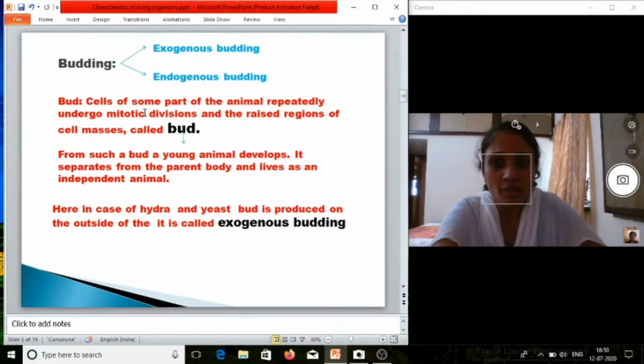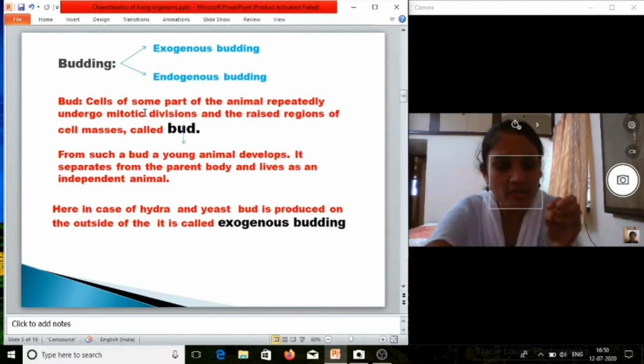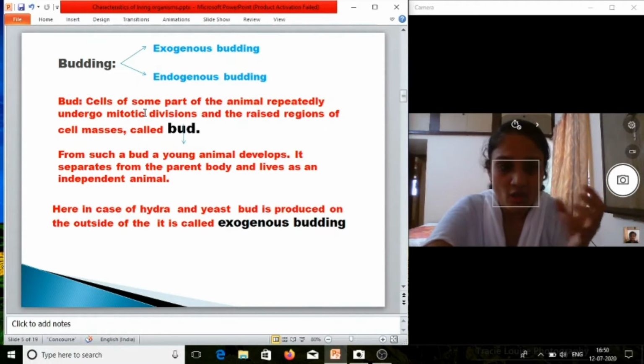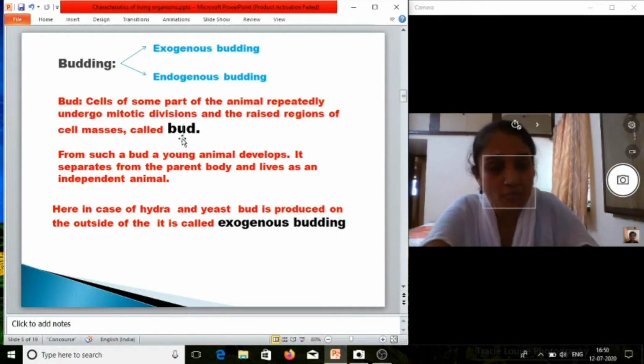Okay, so here bud means in a body some parts are there. So cells of this part of animal repeatedly undergo mitotic division. Okay, and they will form raised region of cell masses. Okay, the raised region which is made up of cells, and it is known as bud. From such a bud, a young animal develops. It separates from the parent body and lives as an independent animal.